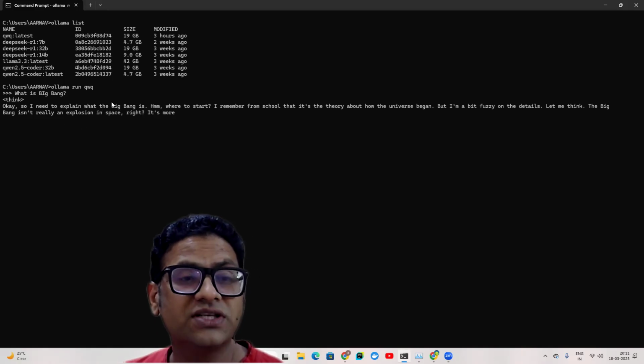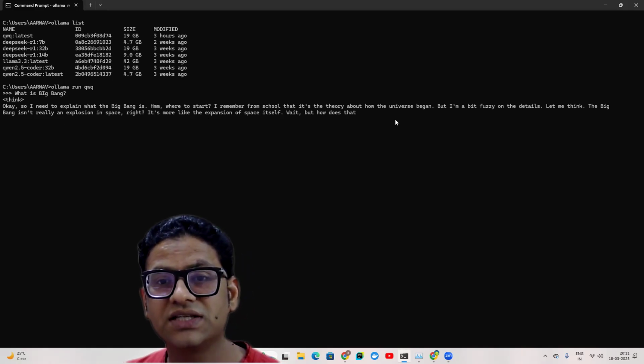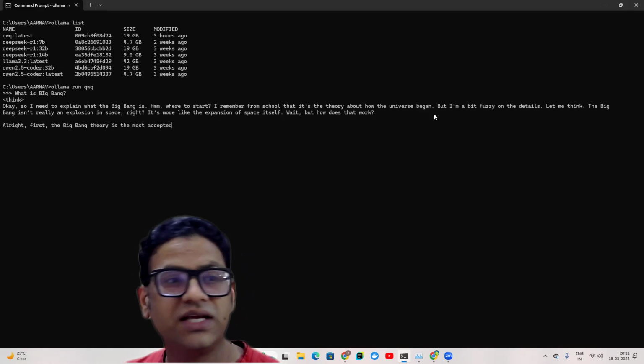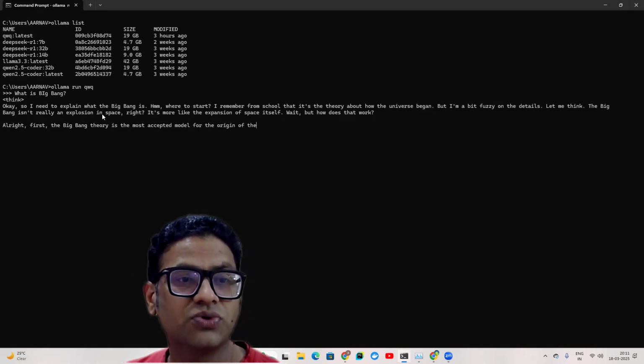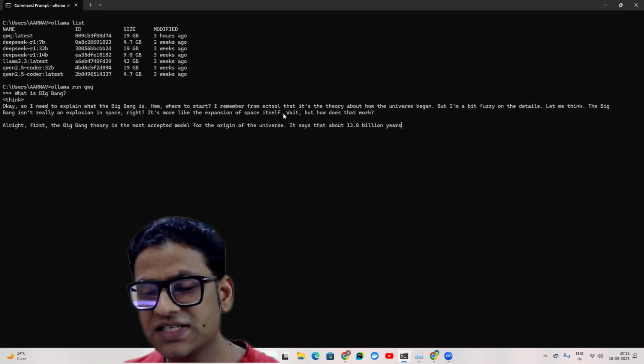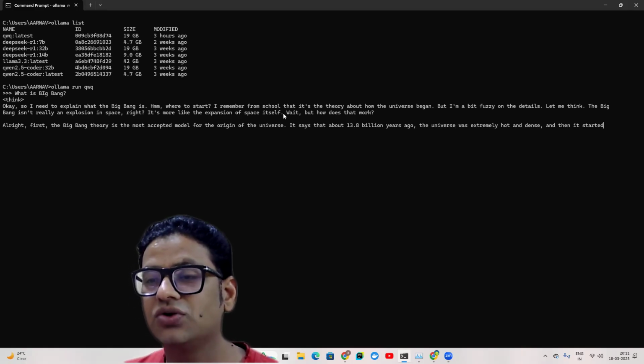I need to explain what the Big Bang is. Where to start? I remember from school that it's the theory about how the universe began, but I'm a bit fuzzy on the details. Let me think. The Big Bang is not really an explosion in space, right? It's more like an expansion of space itself. So it's giving us a sense of how it is actually thinking and how it is building the response for us.